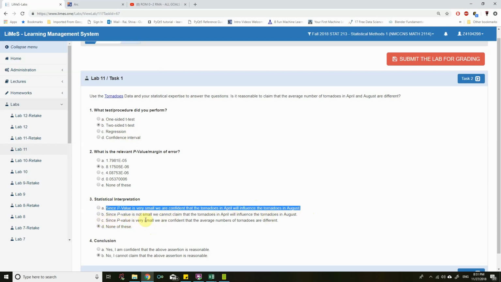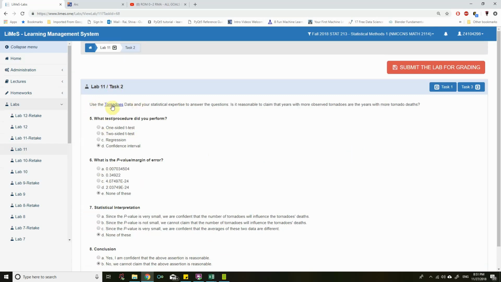Since the p-value is very small, we are confident that the average numbers of tornadoes are different. That's good, so this would be the correct answer. Since in a two-sided t-test we are looking for the significance of difference between two averages, we can conclude that yes, I am confident that the above assertion is reasonable, due to the fact that the p-value is very small.